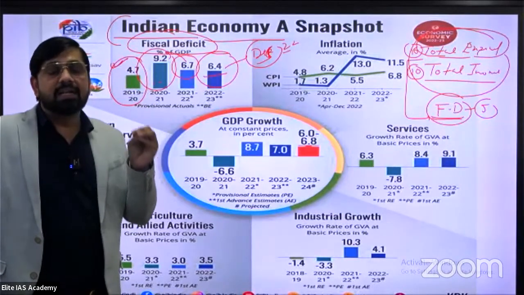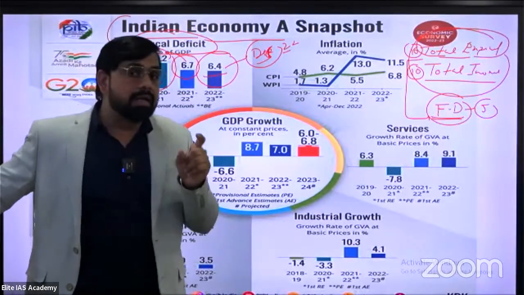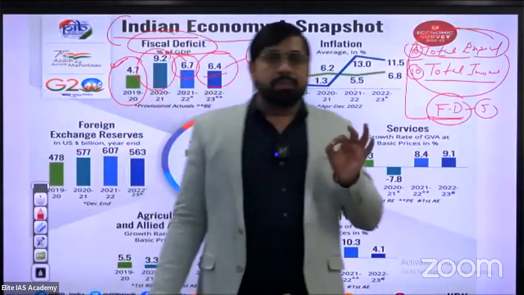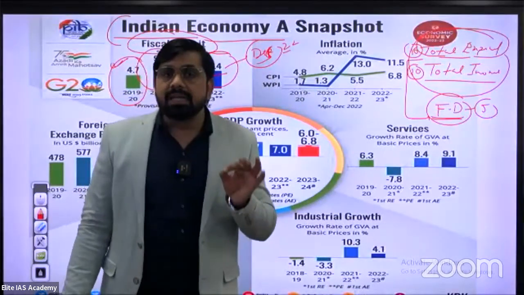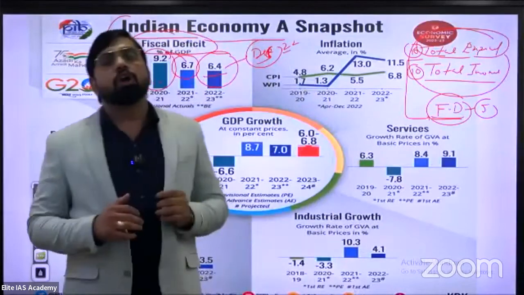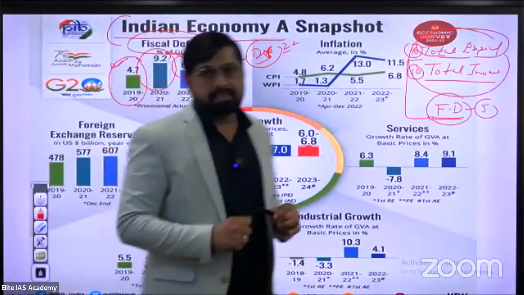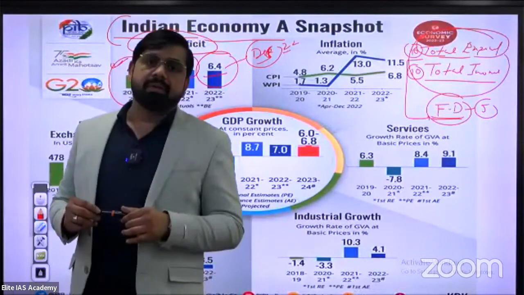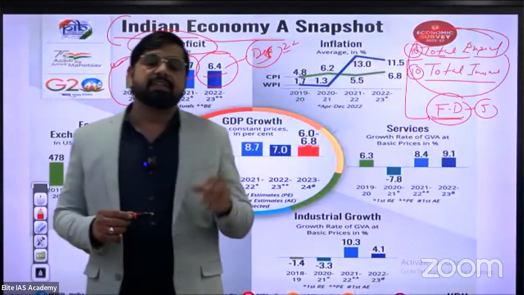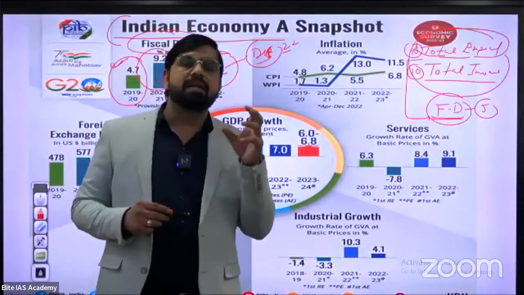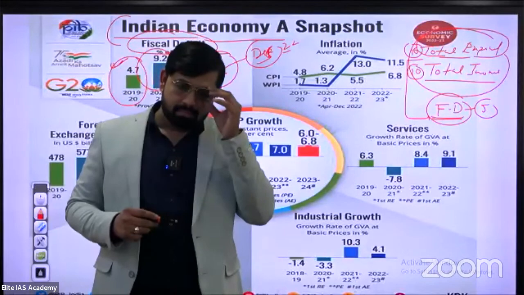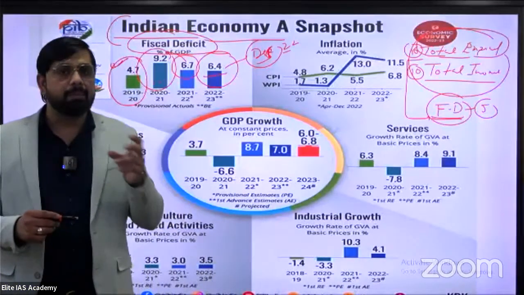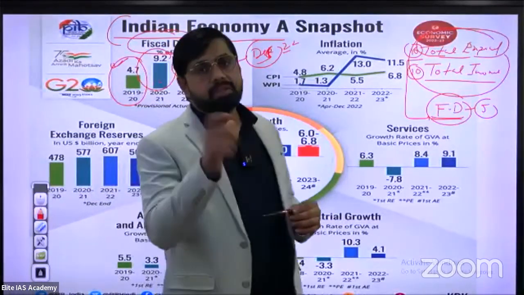Please write down this single line: according to the Fiscal Responsibility and Budget Management Act, the ideal limit of fiscal deficit is a maximum of 3% of GDP.